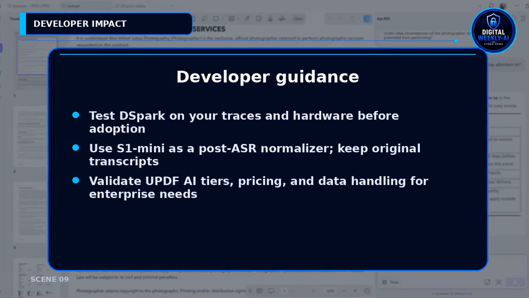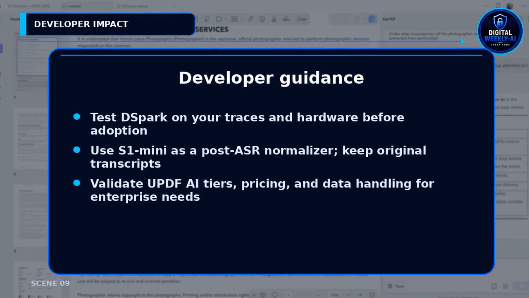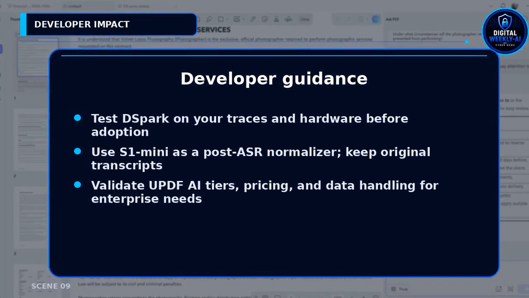Developers face trade-offs. DSpark requires self-hosting with SGLang or llama.cpp with DSpark support. It increases memory but reduces decode latency for agent loops. S1 Mini is available under Apache 2.0 plus a naming clause. Run it locally after ASR, and keep raw transcripts for auditing. UPDF targets teams wanting an integrated editor. Its assistant is hosted GPT 5.6, and its tiers and pricing need validation for high-volume use.